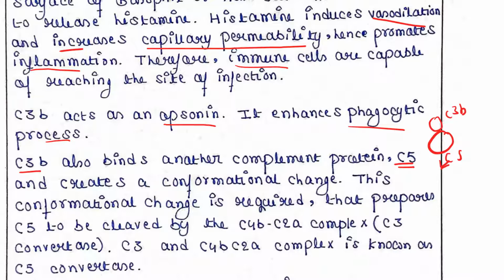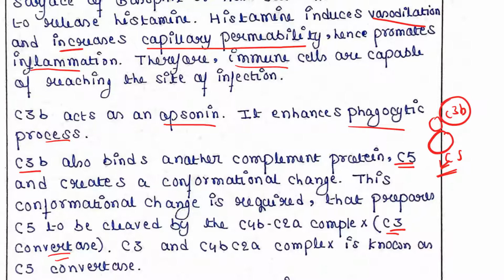This conformational change prepares C5 to be cleaved by the C4b2a complex, that is C3 convertase. So we know that C3 convertase cleaves C3, right? But not only C3, C3 convertase also cleaves C5, and to cleave C5 a conformational change is required, which is brought about by C3b.